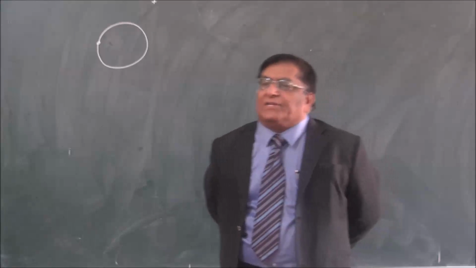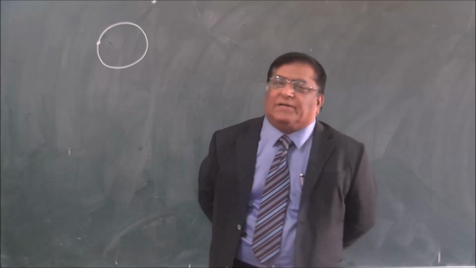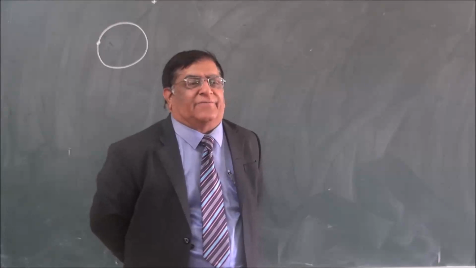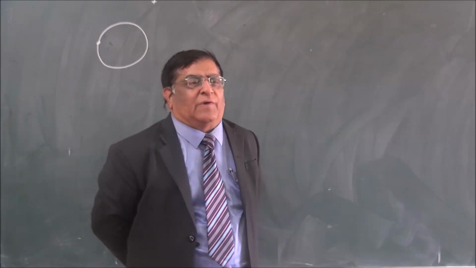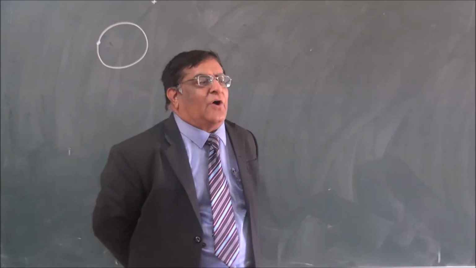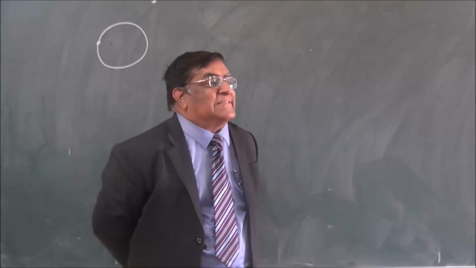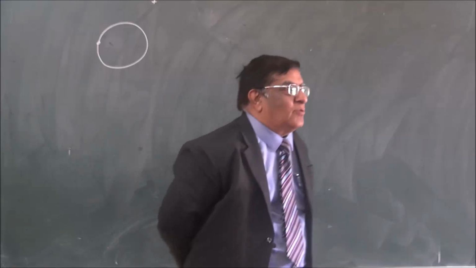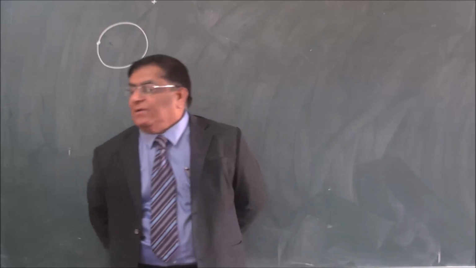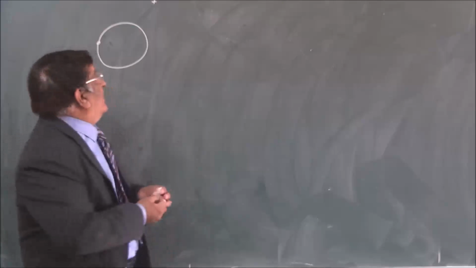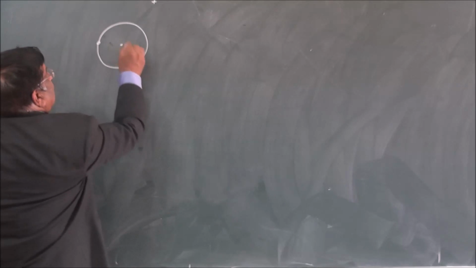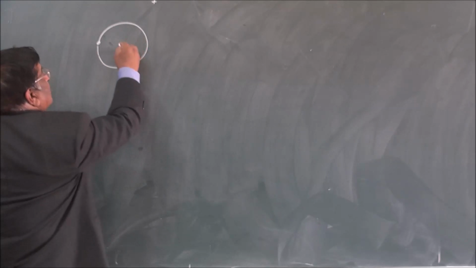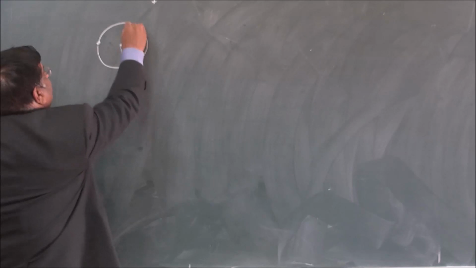Then in rotational motion one very particular thing comes, that is called the axis of rotation. You all know what the axis of rotation is. For a circular motion, the center is a point about which the distance of the circulating point remains the same. If this is the center, then at all times the distance remains the same.